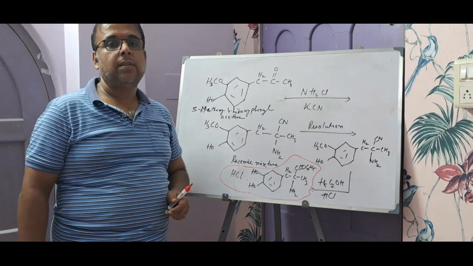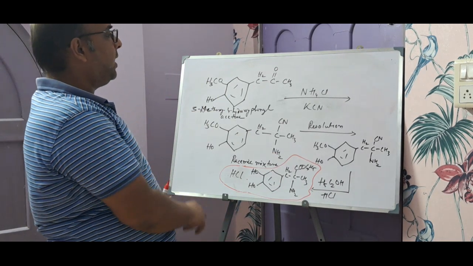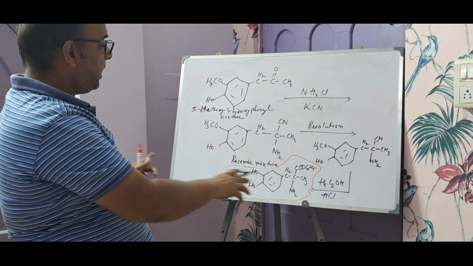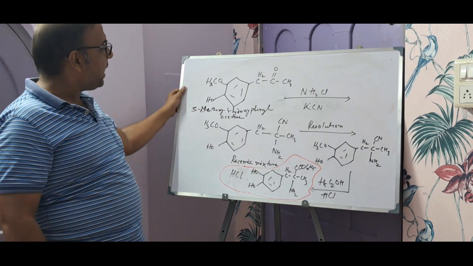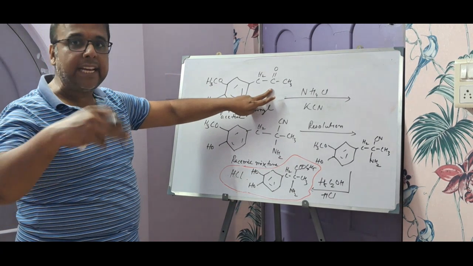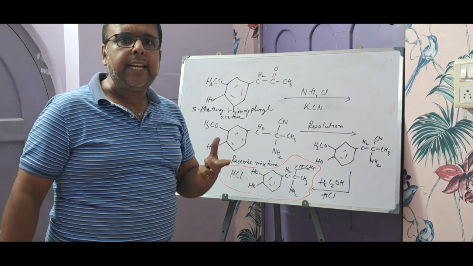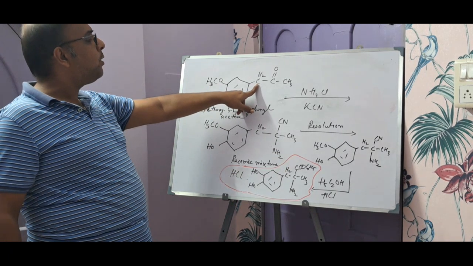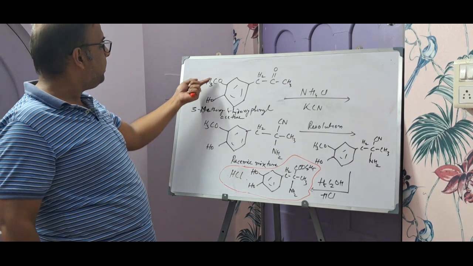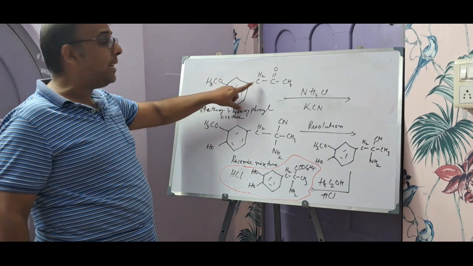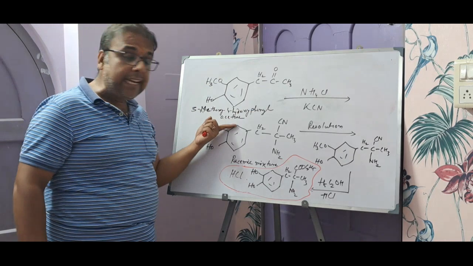Now let's do one thing. Let's put everything in a single picture. So what exactly did we do? We took initially an acetone, a derivatized acetone. Why am I calling it a derivatized acetone? Of course, because one hydrogen of this methyl has been substituted with 3-methoxy-4-hydroxyphenyl. So this is basically 3-methoxy-4-hydroxyphenyl acetone, right?